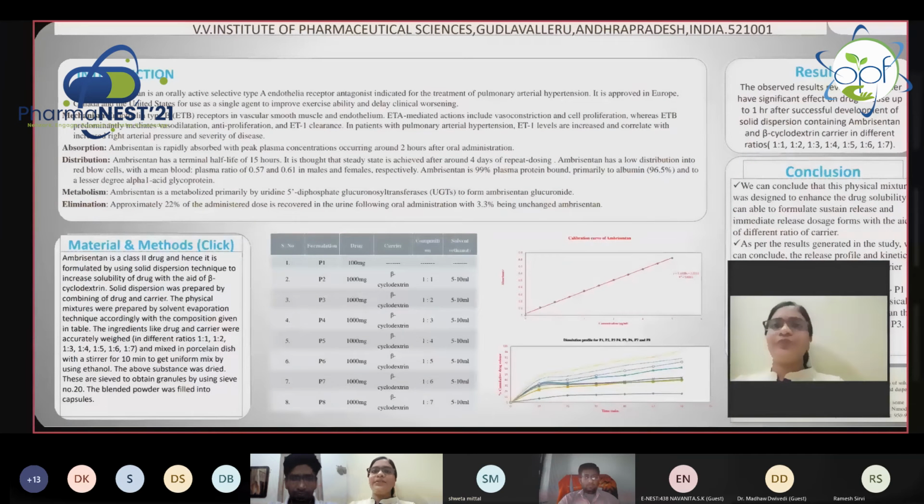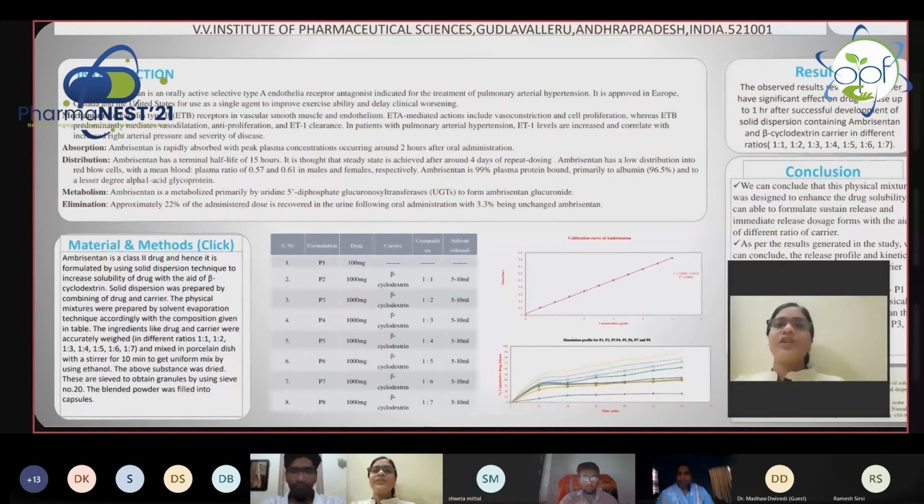Coming to the materials and methods. Here we have used the ambrisentan drug, and it is a class 2 drug. As we all know, ambrisentan is a low solubility drug. Class 2 drugs have low solubility and high permeability, as per the BCS classification. We have used beta cyclodextrin as a carrier, which acts as a solubility enhancer. We added ambrisentan to the enhancer beta cyclodextrin using the solvent dispersion technique in the presence of ethanol and water to conduct this experiment.